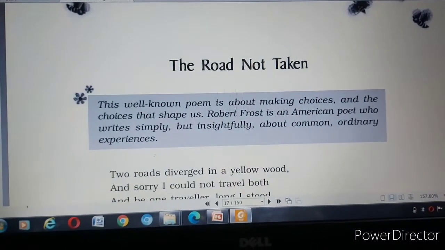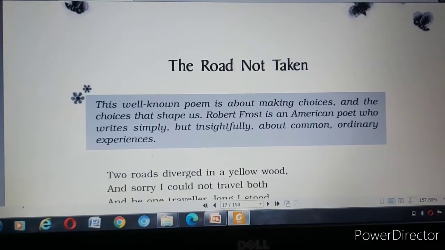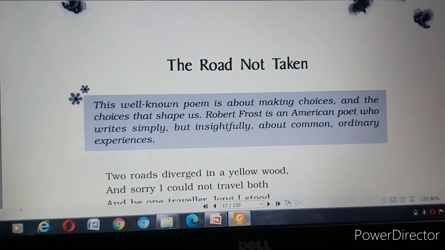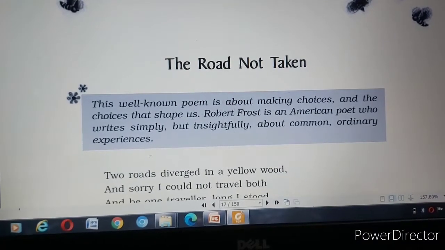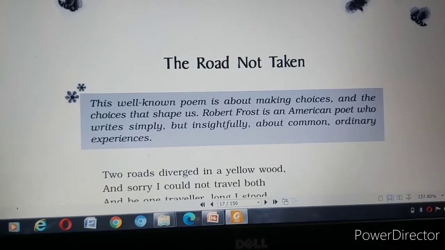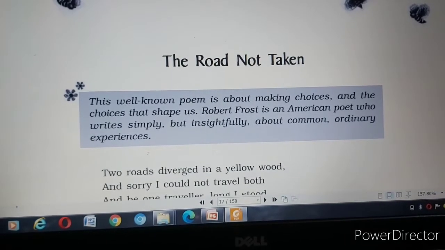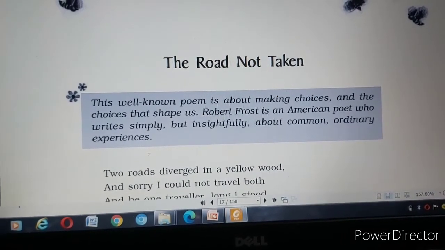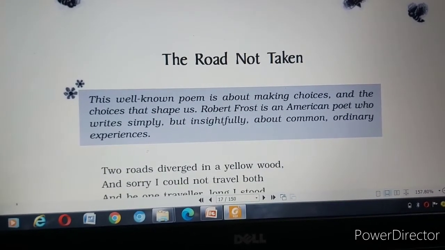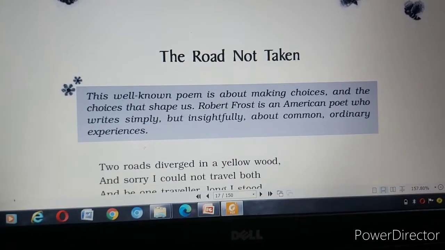The Road Not Taken. This is poem number 1 of the book 1, that is Beehive. So now let's start with the poem. This well-known poem is about making choices and the choices that shape us. Robert Frost is an American poet who writes simply but insightfully about common ordinary experiences. Whatever he has experienced in his life, he used to write on that.